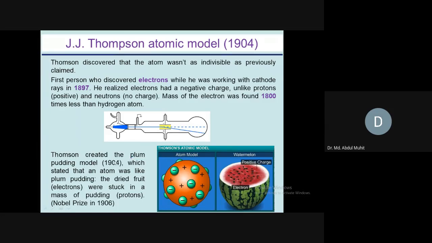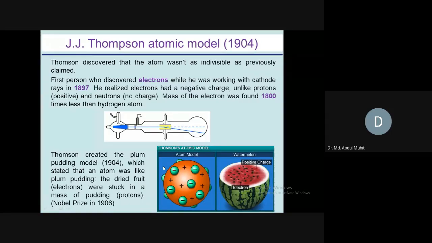The plum pudding model or watermelon model is the same, as we do not have pudding here, but we can see it in the watermelon too. The red part of the watermelon represents the highly positive charge that he proposed, and the seeds of the watermelon are the electrons.